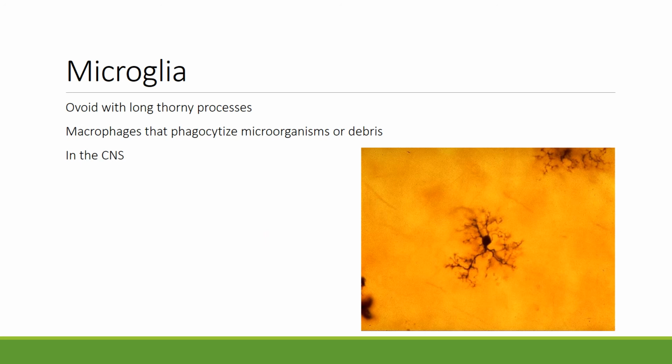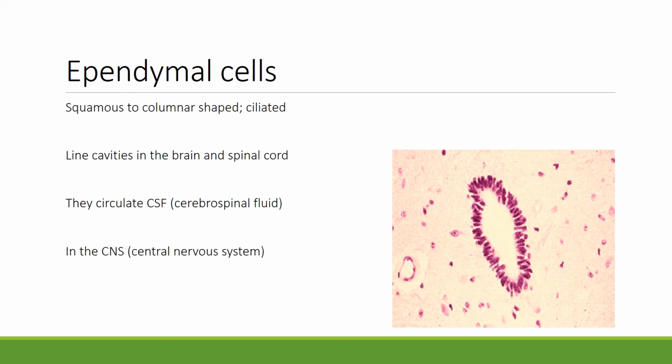Microglia are ovoid or oval-shaped and have long, thorny processes. They act as macrophages that phagocytize microorganisms or debris, and they're located in the central nervous system. Ependymal cells are squamous or flattened to columnar in shape. They're also ciliated. Ependymal cells line the cavities in the brain and the spinal cord, and they circulate CSF, or cerebrospinal fluid. They're located in the central nervous system, or the CNS.